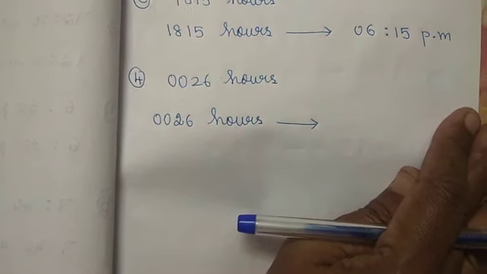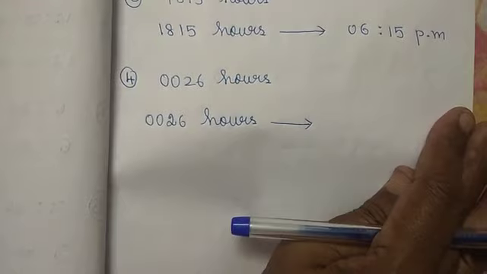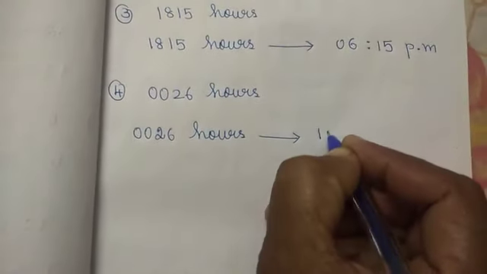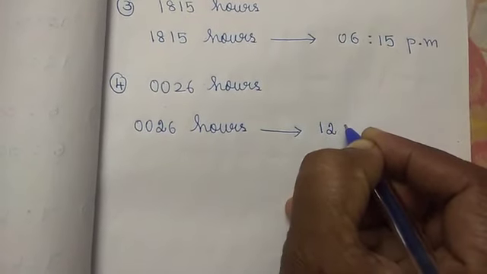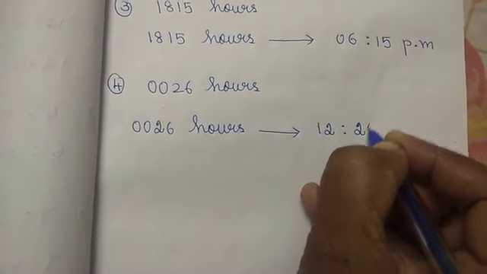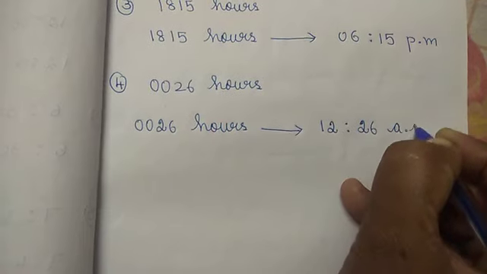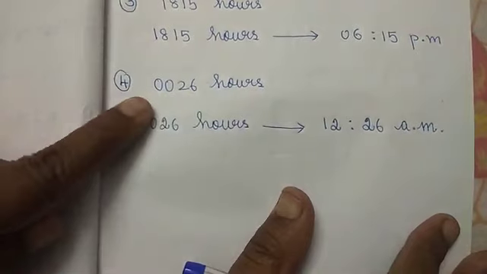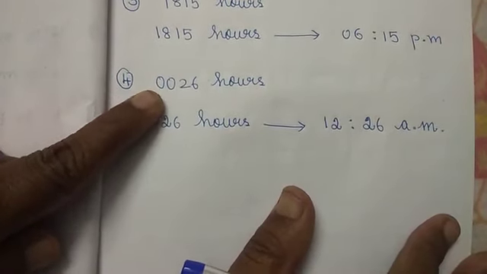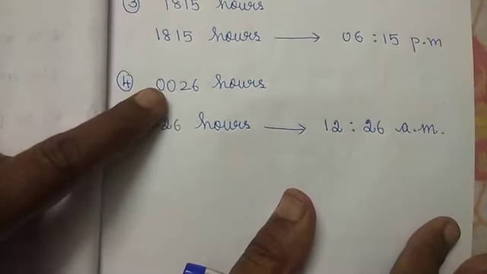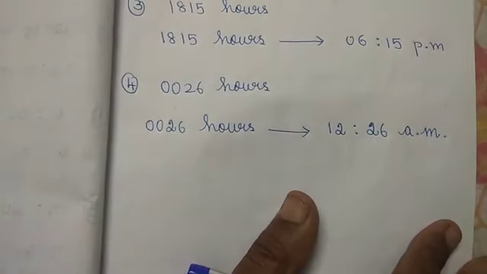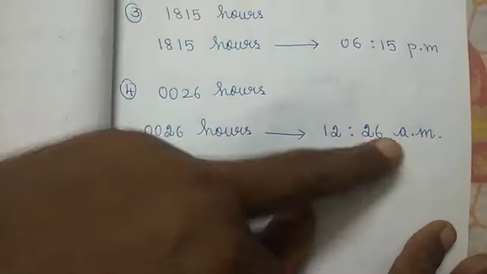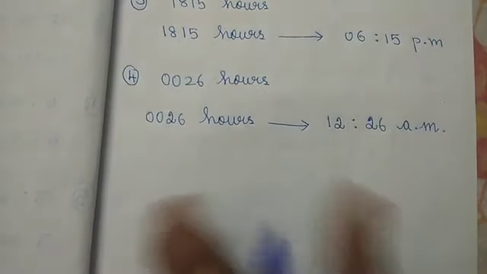After 12 midnight, AM starts. So 00 means you have to write 12:26 AM. Okay, children. Only minutes they have given, they didn't give the hours, because 00 means 12 midnight. After midnight morning starts. So I have written 12:26 AM. Don't forget, children.